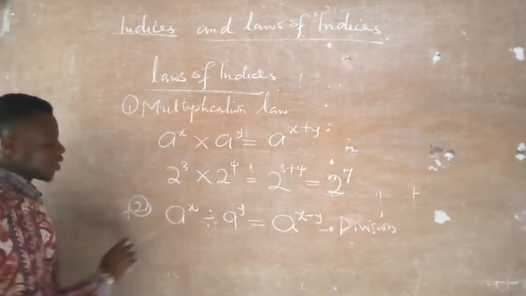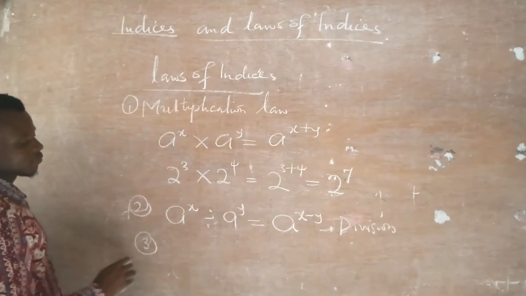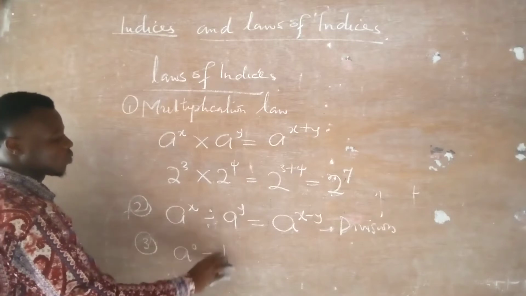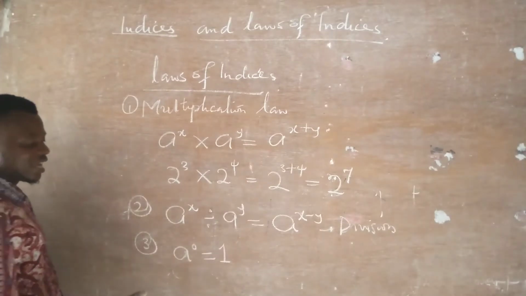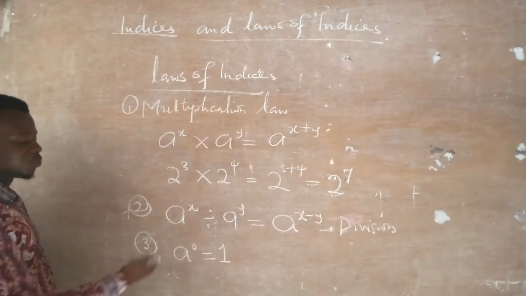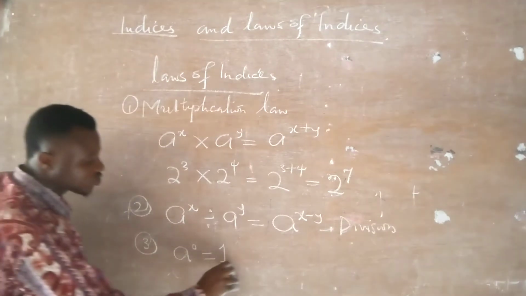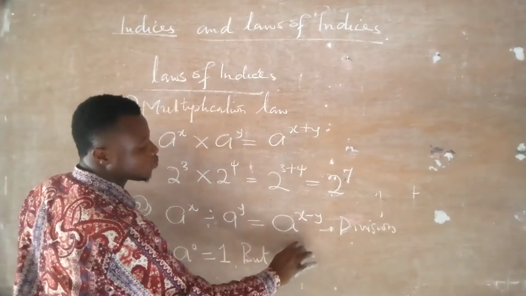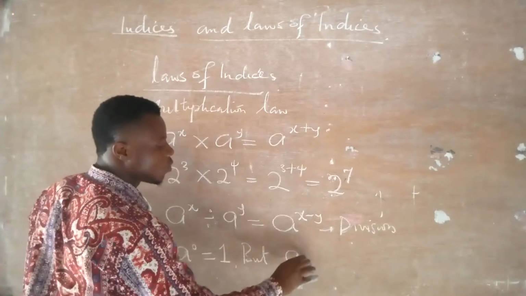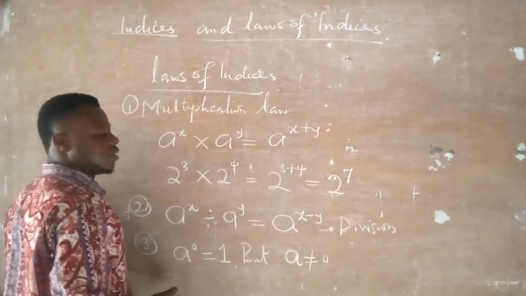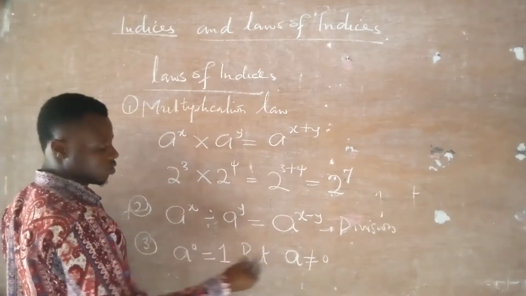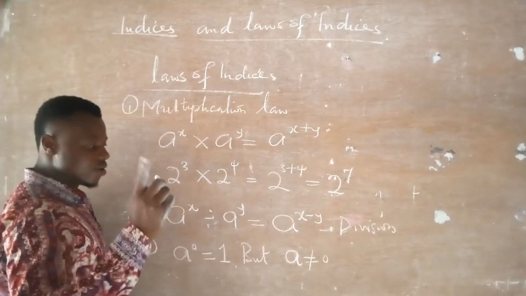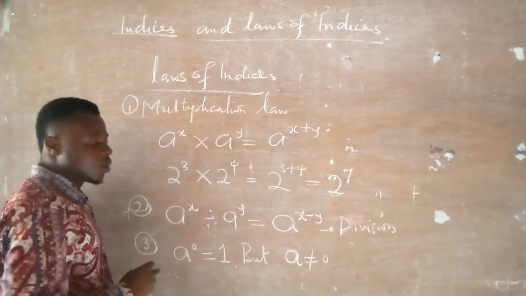Are you there? Now number 3, we have a raised to power 0. A raised to power 0 is equal to 1. Now you see, anything raised to power 0 is equal to 1. Any number raised to power 0 is equal to 1. But there is a condition: a will not be equal to 0. If a is equal to 0, this law will not hold. So for this law to hold, a will never be equal to 0.